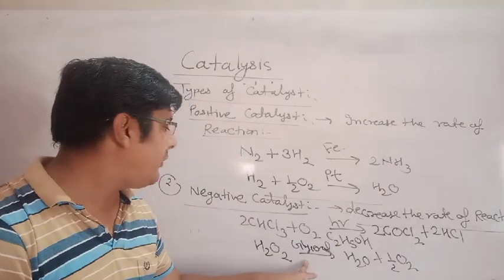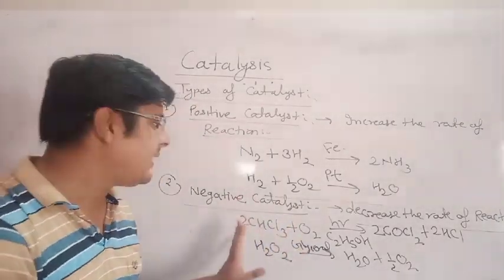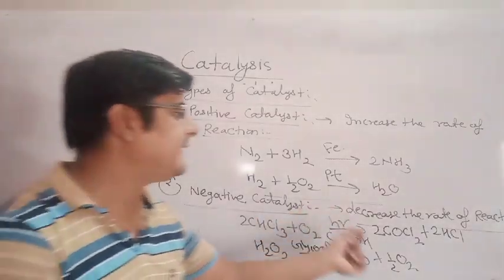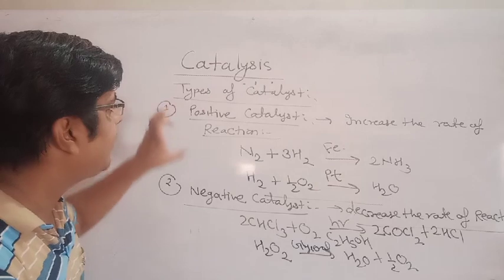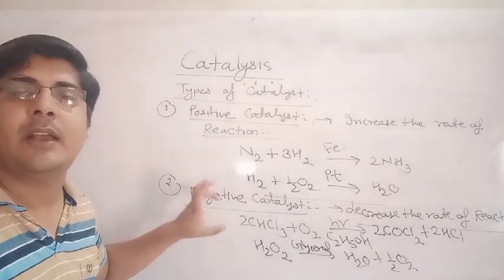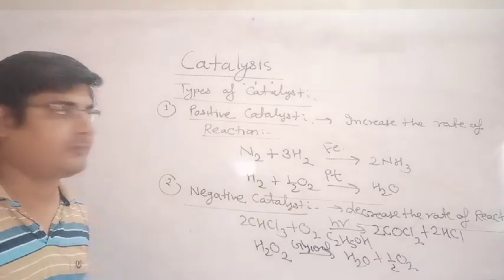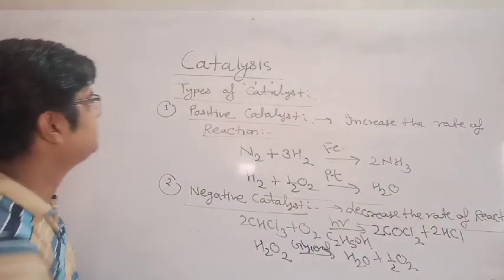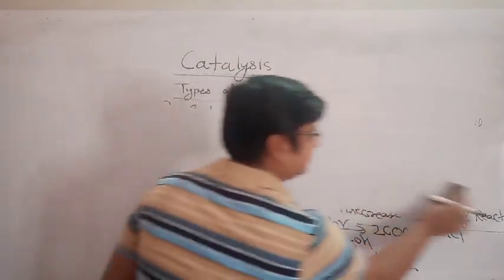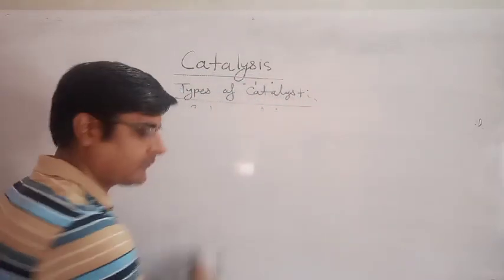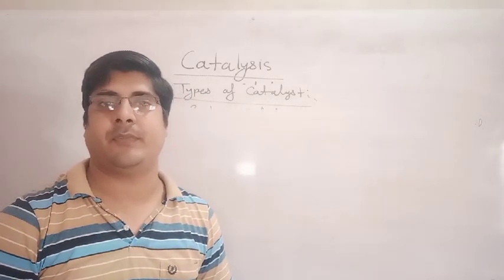Okay, so glycerol works here as negative catalyst. So negative catalyst is the catalyst which decreases the rate of reaction. Okay, these are the two types of catalysts according to rate of reaction. Okay, so take the screenshot. But there are two more important terms.